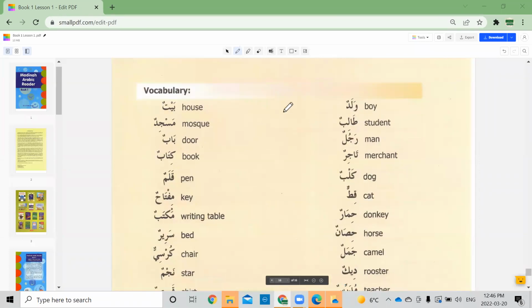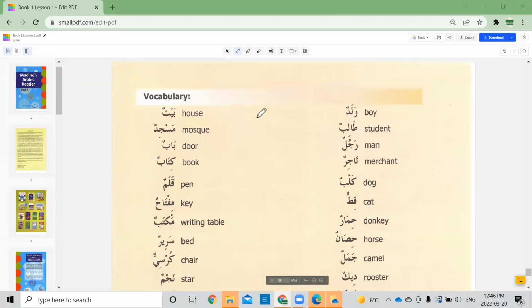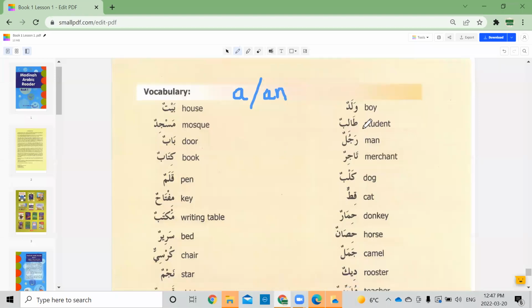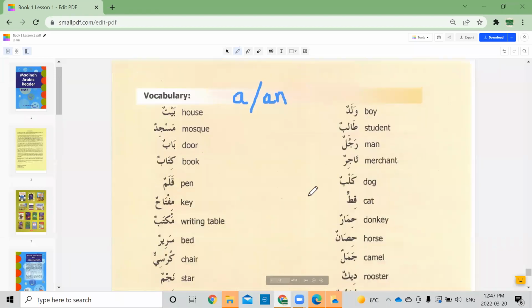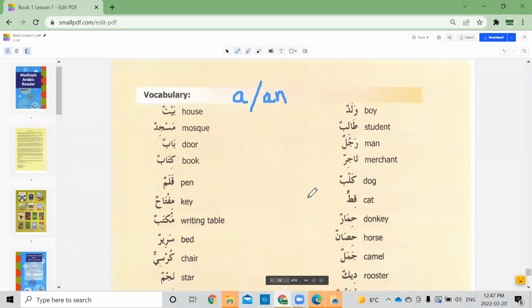So one thing I'd like you all to remember is that here in the meanings, they are not writing "a" or "an," because right now they want you to focus on the meaning of the word. But whenever we do the meanings in sentences or in the lessons, I would like you to say Baitun is a house, Masjidun is a masjid, and Babun is a door. This is just for the meaning that they are telling you, but we need to differentiate whenever we are reading in a lesson. Waladun is a boy. It's not just boy, because al-waladu would be the boy. So we need to differentiate between that.